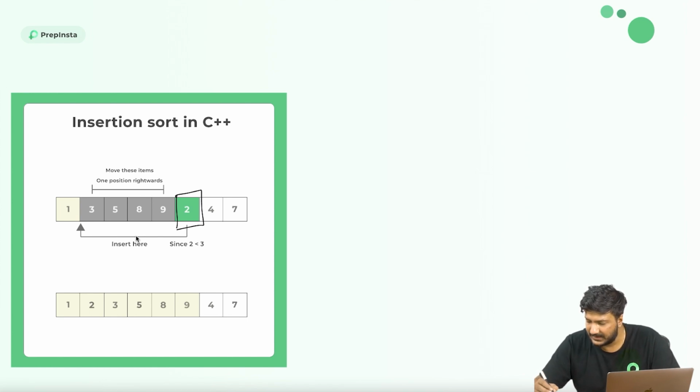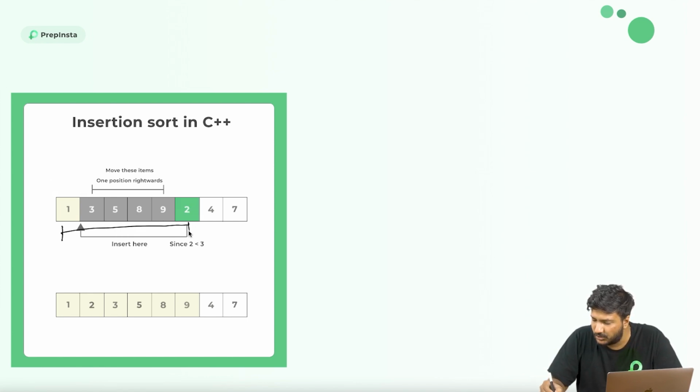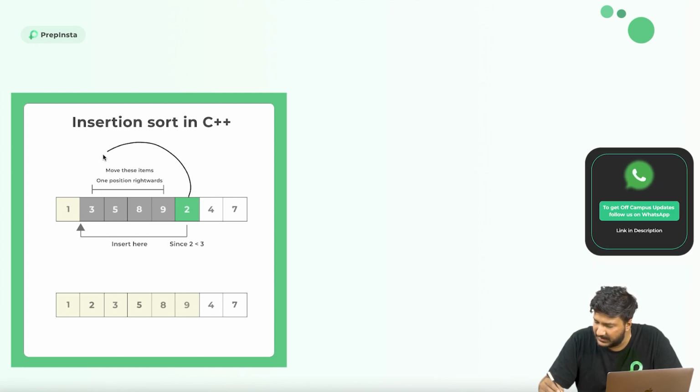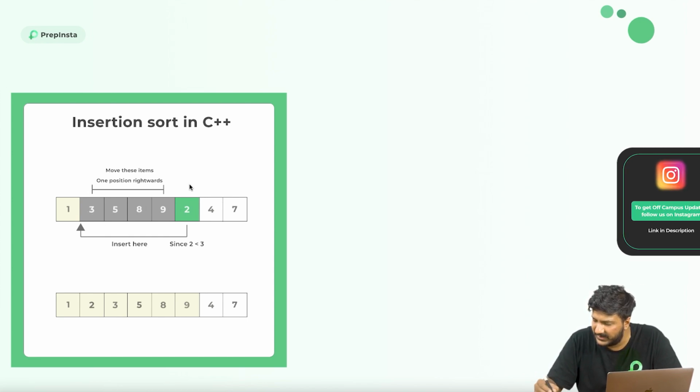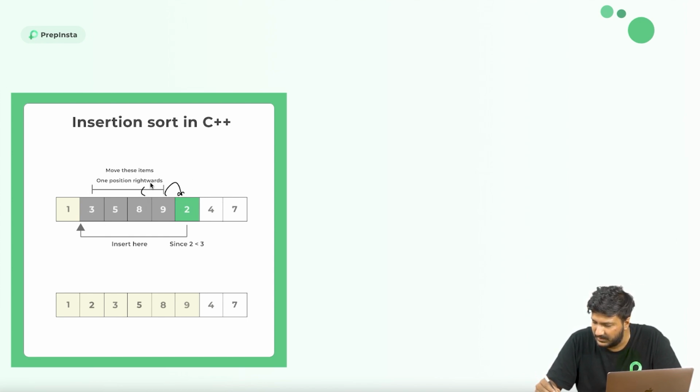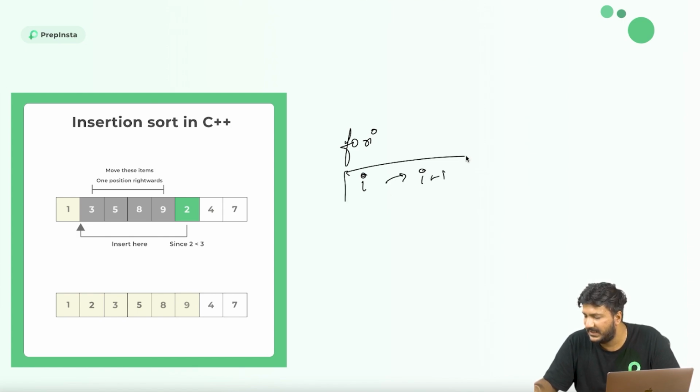So what would happen is, I would pick this 2 and I'll be like, okay, I was checking this much here. Now the perfect position to enter in this whole sorted part of the array is this. So what I would need to do is, first of all, I would basically be inserting it here in the place of 3. But before that, I need to move all of these elements 1 position rightward. So 1 here, 1 here, 1 here, 1 here, and then finally 2 will come here. Alright. So I need to run a for loop wherein I element is becoming I plus 1 every time.